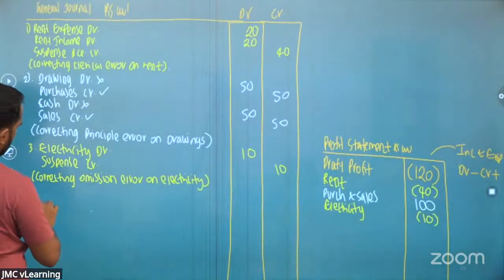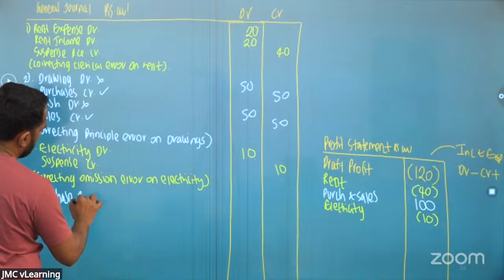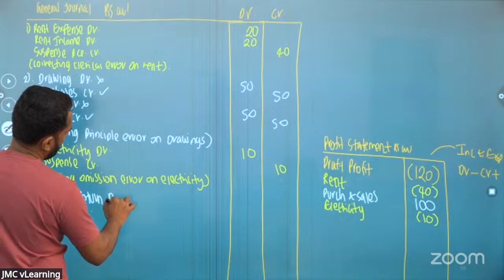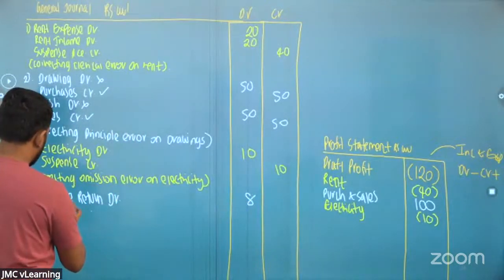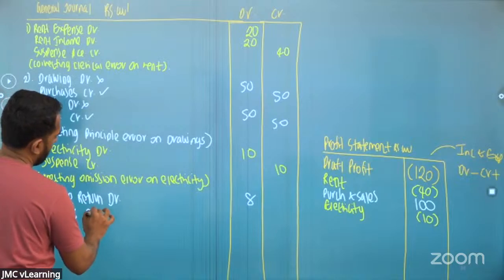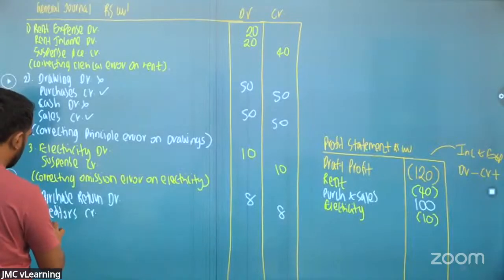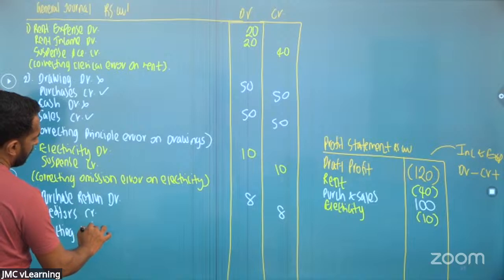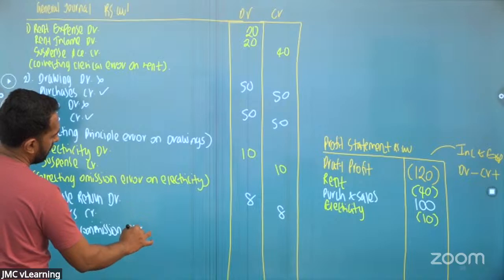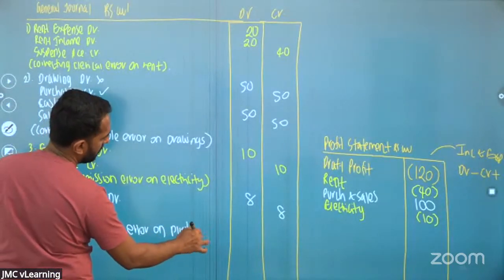Fourth one, your purchase return gets debited 8,000. Creditors will be credited 8,000. This is a commission error. Correcting commission error on purchase return.